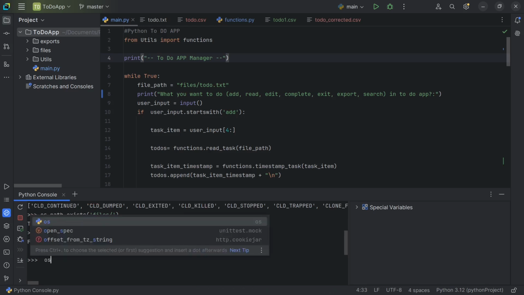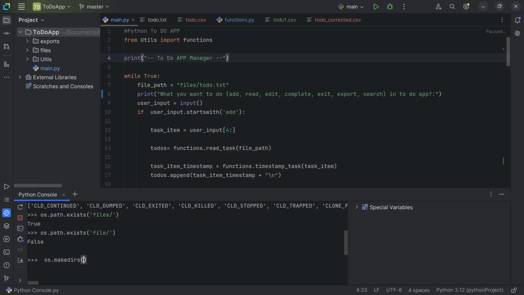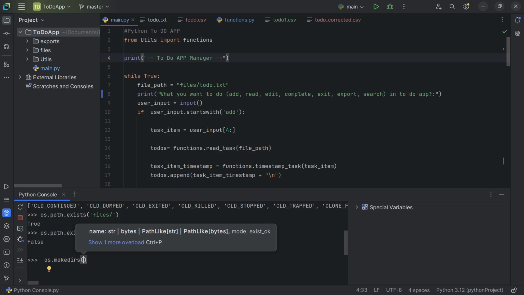Now let me introduce another function in the os module called makedirs. This is used to make a directory at the specified path. Also, if you mention some intermediate directories, it will create them. For example, I'm creating one more folder called export2, and inside that, directory 1 and directory 2.